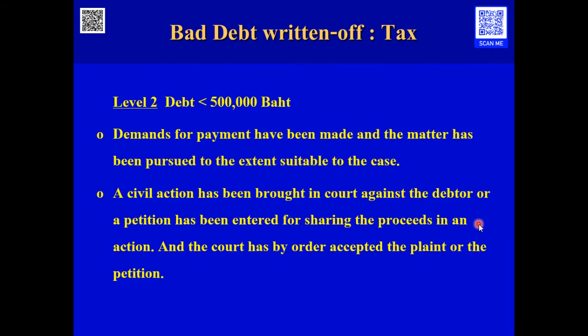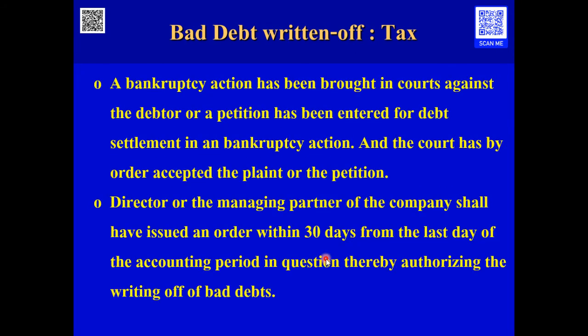For a debt between 100,000 baht but not over 500,000 baht for each debtor, the demand for payment has been made, the civil action has been brought into the court, or a petition has been entered for sharing the proceeds, and the court has accepted the case or the petition for consideration.